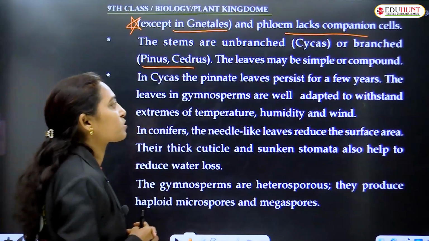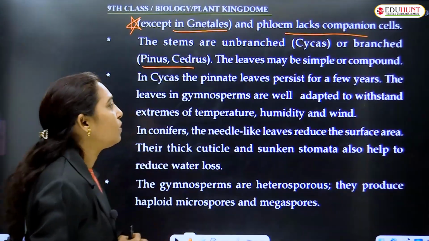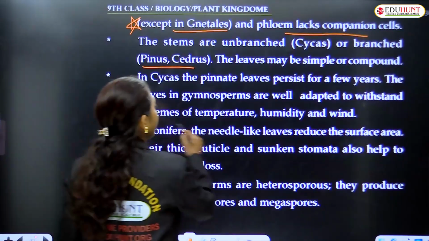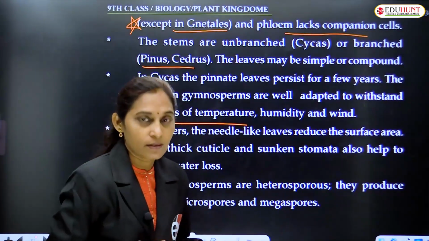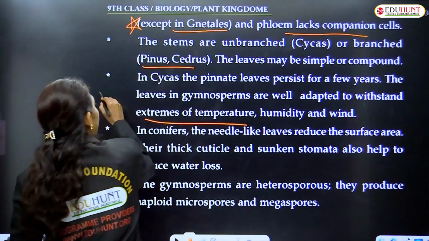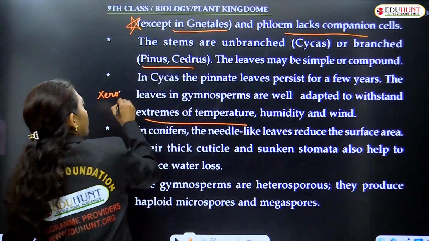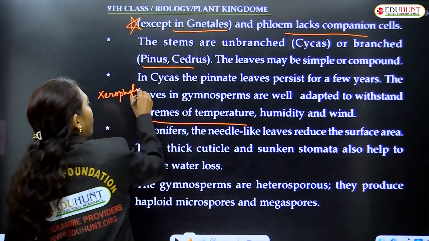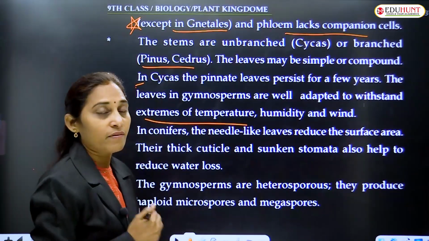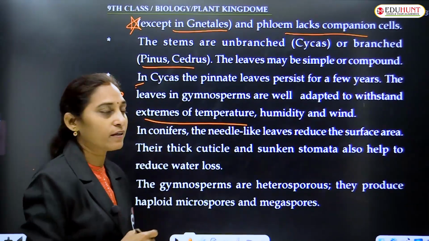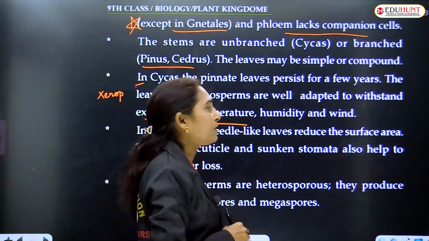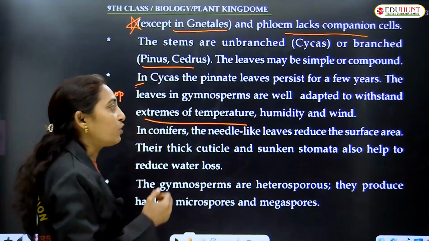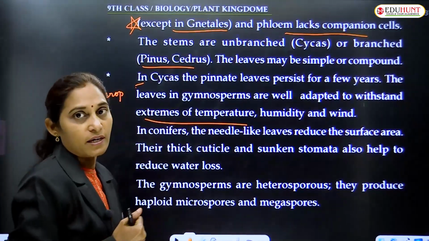The leaves in gymnosperms are well adapted to withstand extremes of temperatures and humidity and wind. That is xerophytic condition. They are well adapted to survive even in dry environments, that is xerophytic conditions. In conifers, the needle-like leaves reduce the surface area.